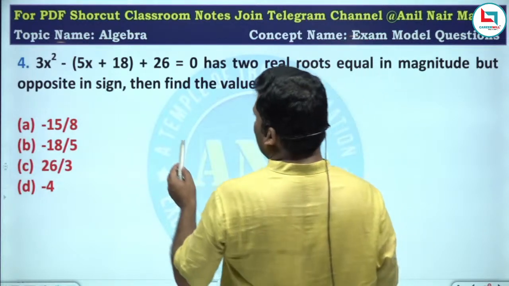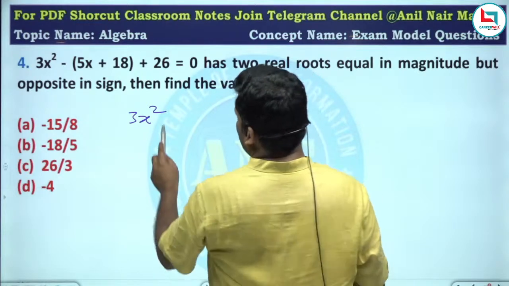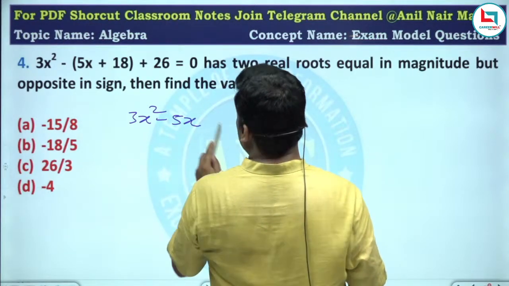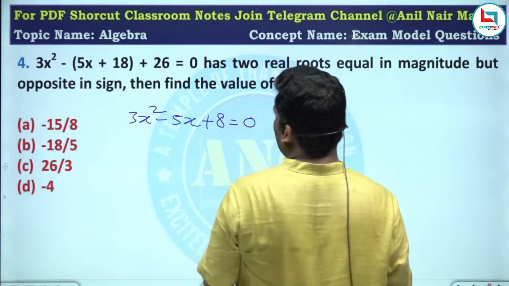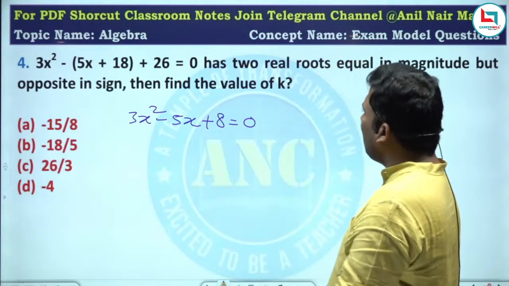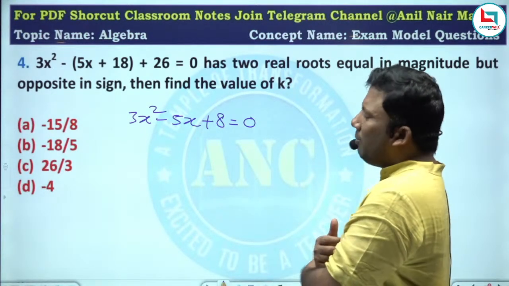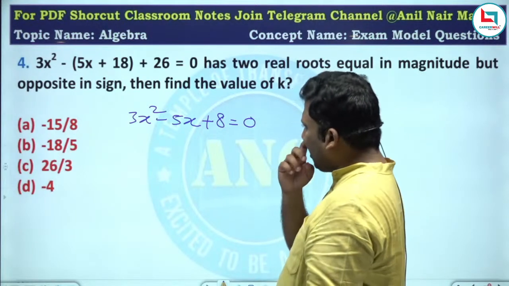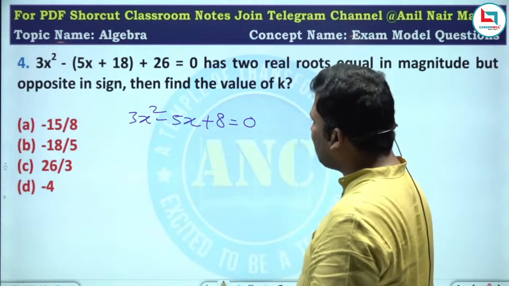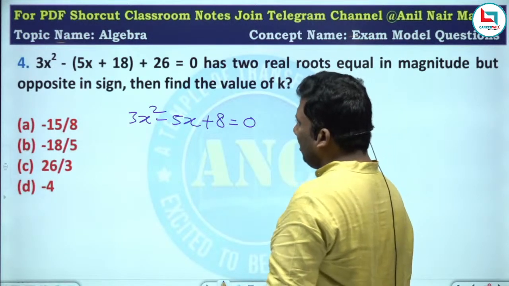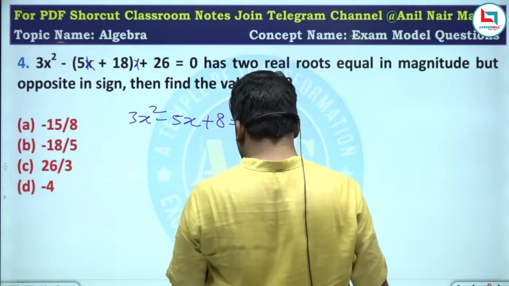Next question. There is an equation 3x square minus 5x minus 18 plus 8 equivalent to 0. The question says it has two real roots equal in magnitude but opposite in sign. I think there is something missing. So I think it is k, not x. So we will remove it.